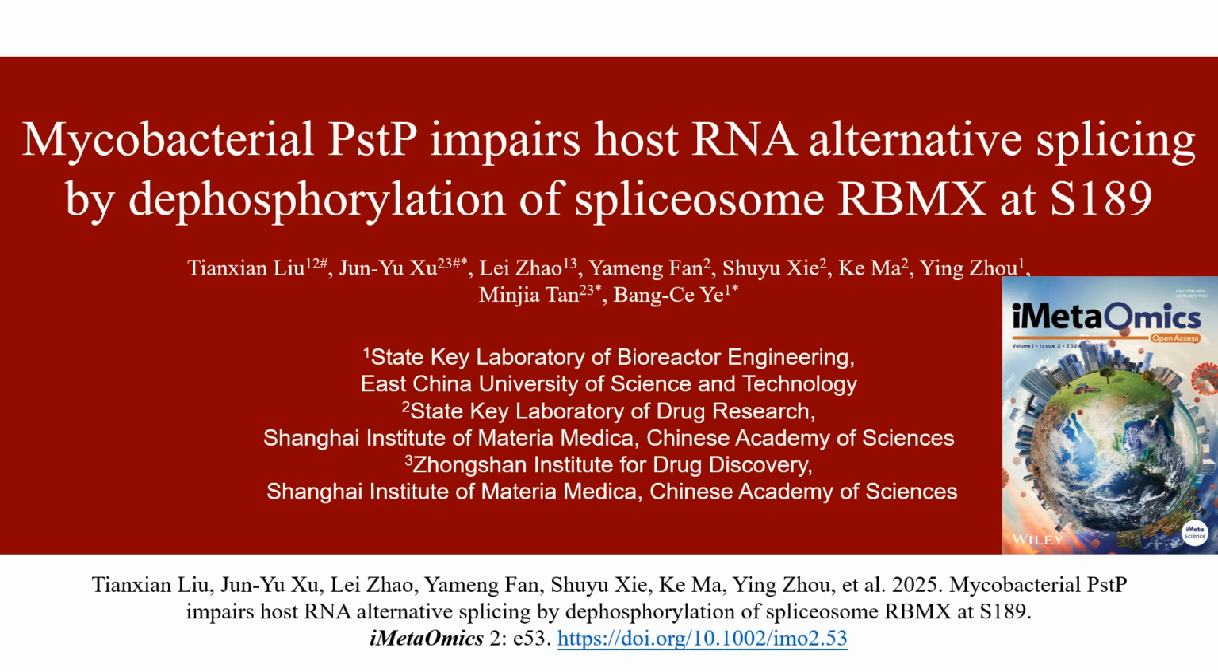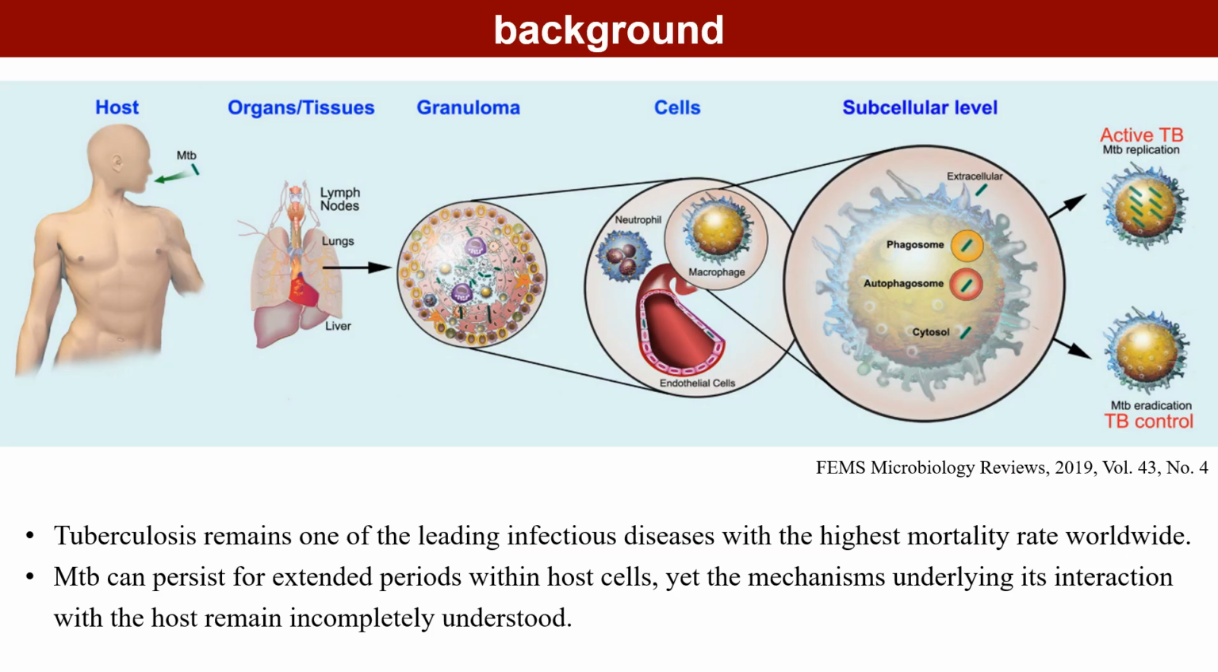Hello everyone, I'm very pleased to introduce the article "Mycobacterial PstP impairs host RNA alternative splicing by dephosphorylation of spliceosome RBMX at S189." Mycobacterium tuberculosis is an intracellular pathogen that can survive and proliferate within host macrophages for extended periods. Tuberculosis, caused by Mtb infection, remains one of the leading infectious diseases worldwide in terms of mortality.